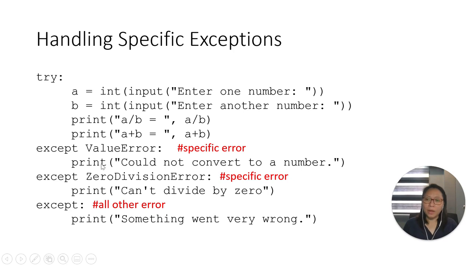If the error encountered here in the try block is a zero division error, the exception will be handled by this code block here. And if it is none of these two, the exception will be handled by this last code block.